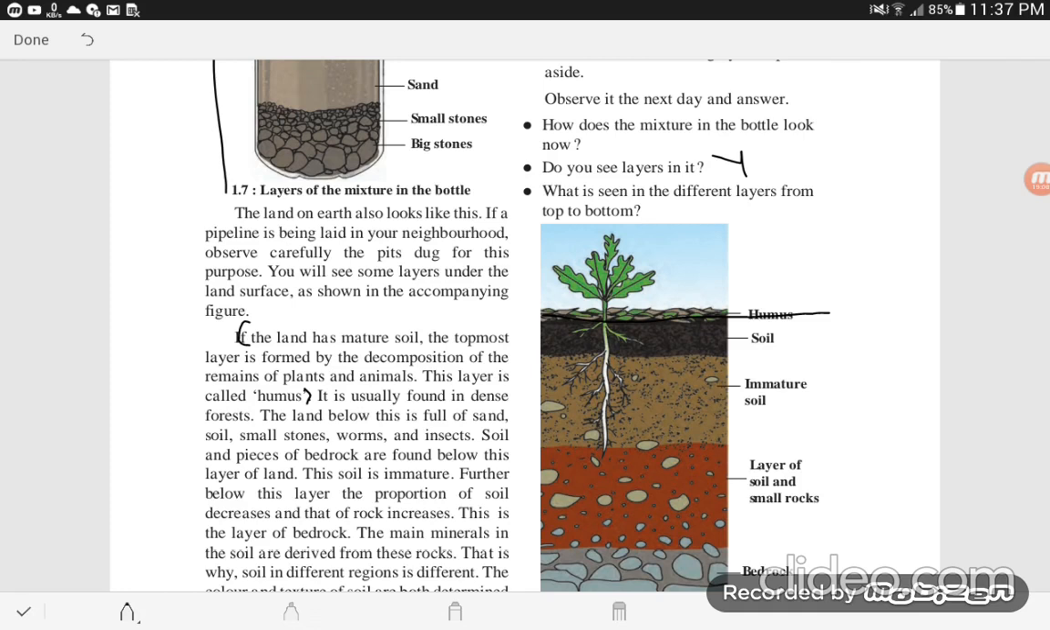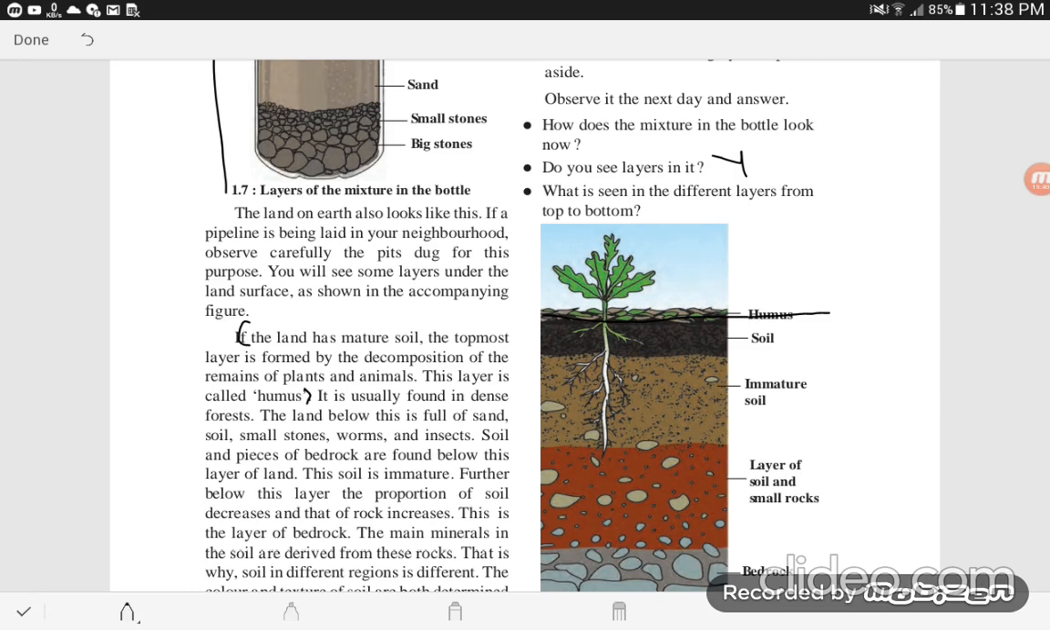When plants and animals die, they lie on the land. Then decomposition means their body is spoiled, it is a process of rotting, सड़ने का process. Whatever their body has remains layer by layer on the land. That is the humus. It is usually found in dense forests, बहुत गहरे जंगलों में.